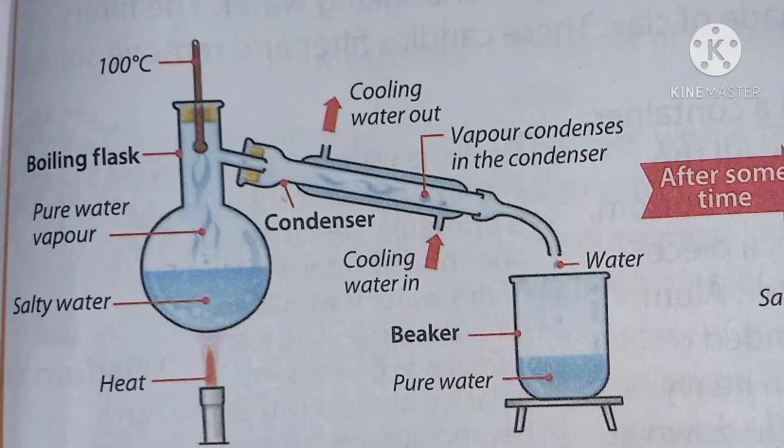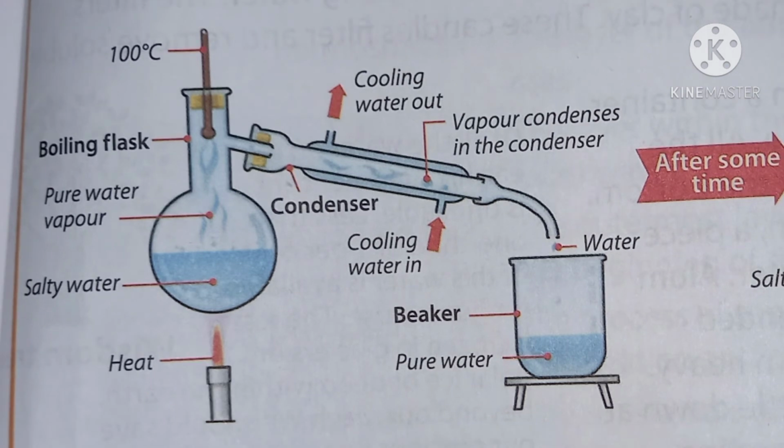But in the distillation process, both impurities and pure water are obtained. In the distillation process, impure water is heated in a flask. On heating, water changes into steam and impurities are left behind in the flask. The steam passes through the condenser. Here it cools and changes into water again. This water is pure and is collected in a separate flask. So, distillation is the process in which pure water is obtained from a solution by evaporating and then condensing the vapor.